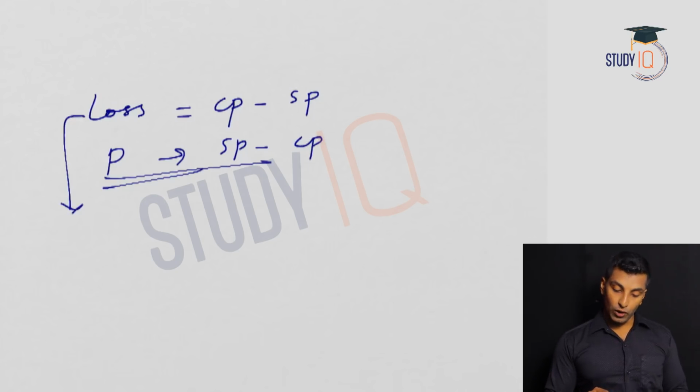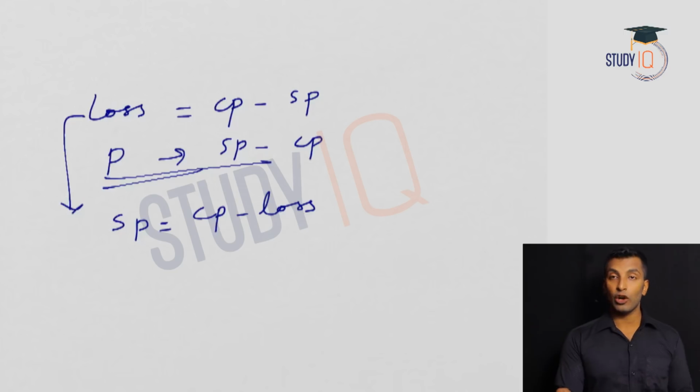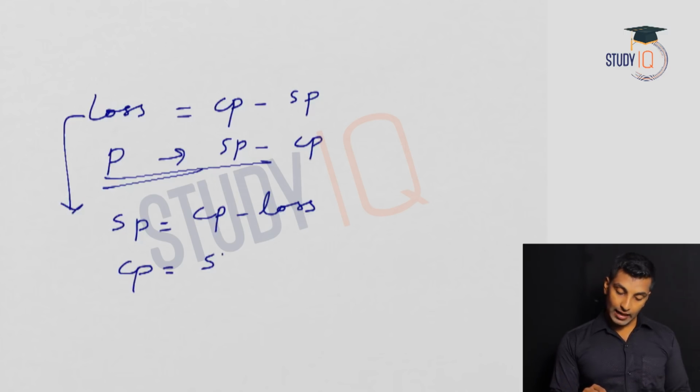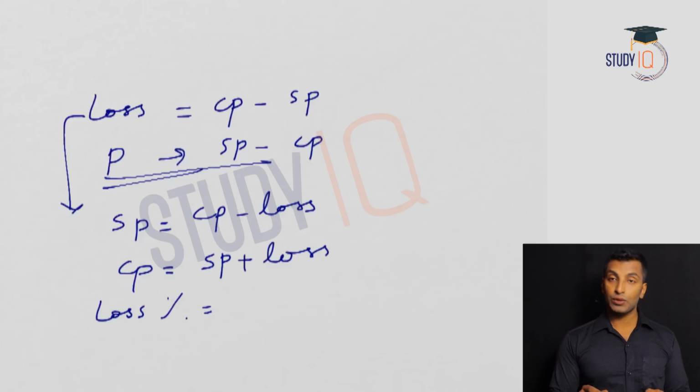Now in case of loss, what is the selling price? Cost price minus loss is the selling price. So then what is cost price? That is selling price plus loss. Now what is loss percentage? Loss percentage means loss on every 100 rupees, so the denominator should be 100.